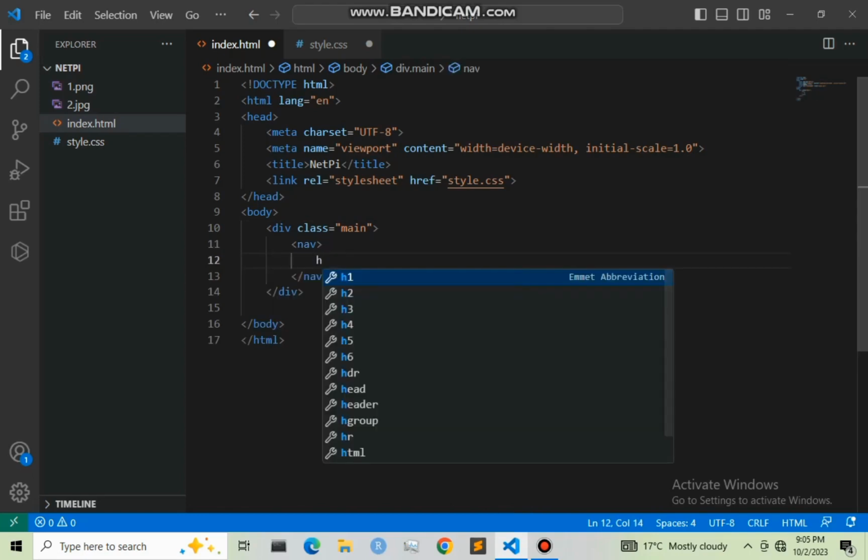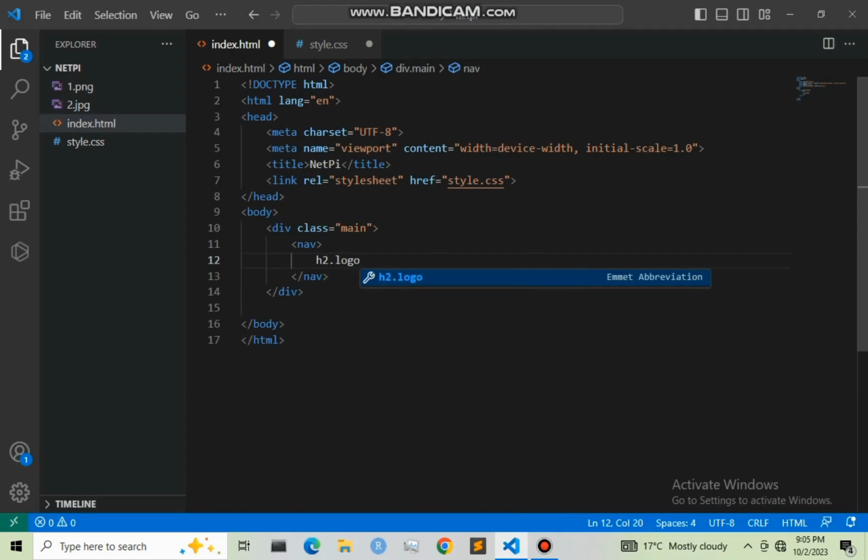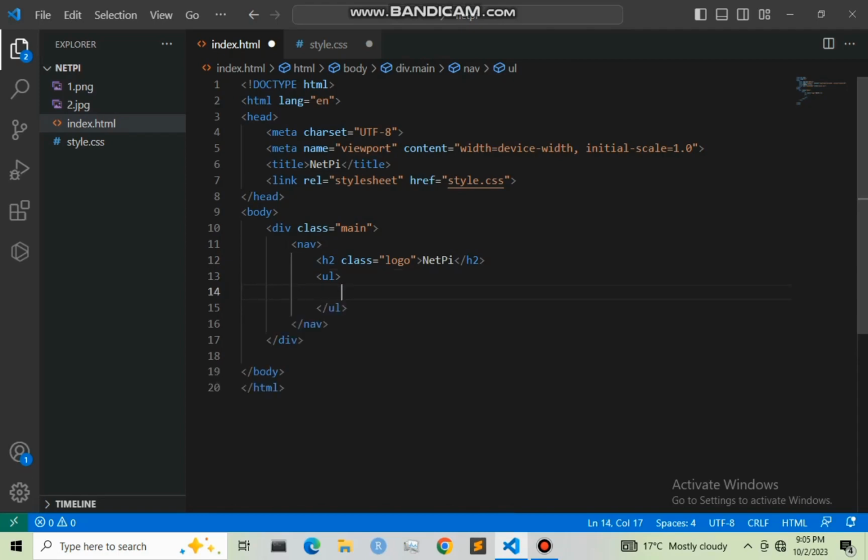I'm going to give it under h2, then a class will be labeled as logo, and right here I'm going to give it as netpy. Then next I'm going to create another list, and inside here I'm going to give the list with the anchor tags. So let me copy paste this several times, like 4 times.